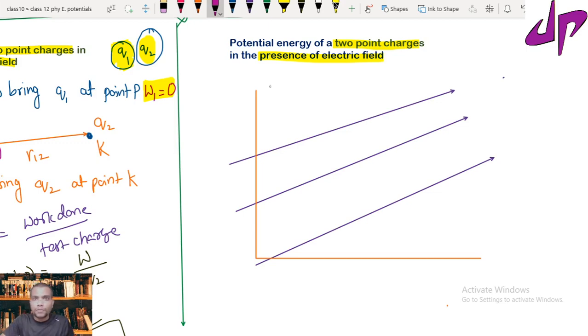Suppose I bring Q1 to a location within the electric field, at a distance of R1. I bring the charge Q1 from infinity all the way to this location.